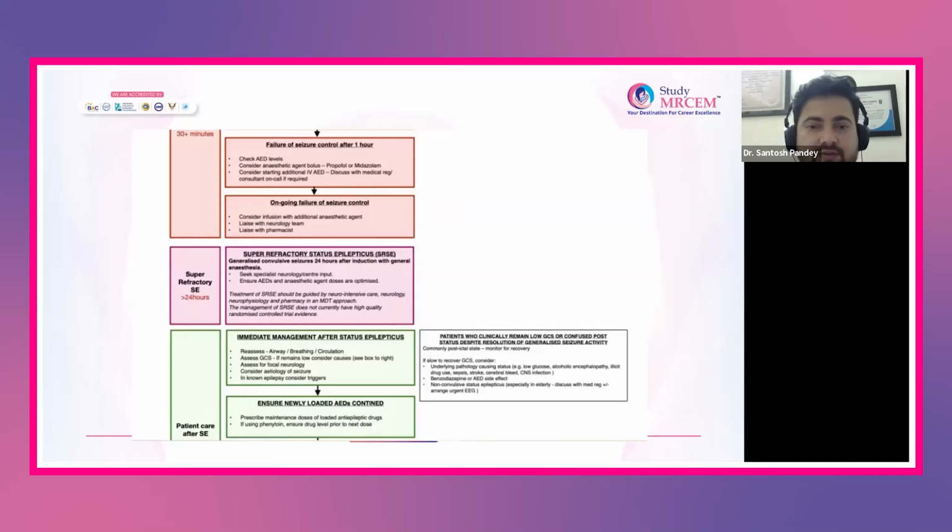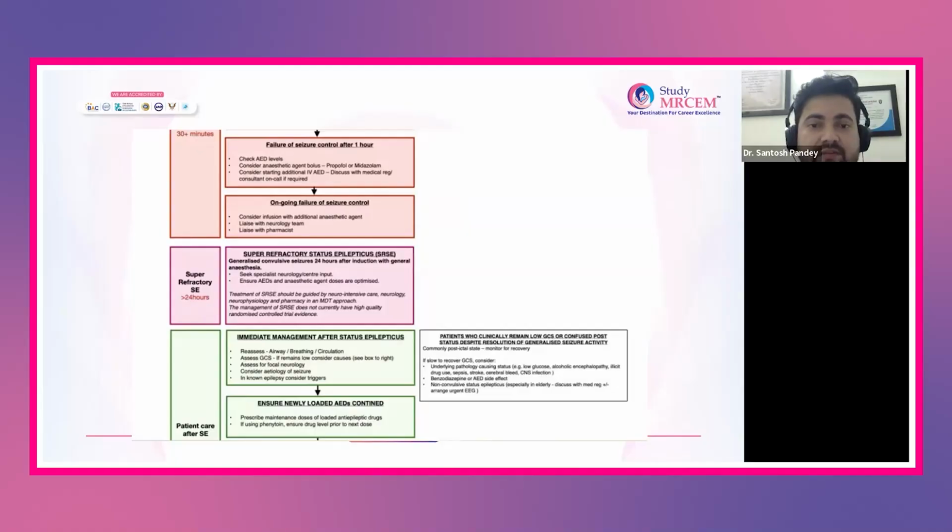Now, imagine the scenario has settled, so the examiner gives you the option, okay, the seizure has settled. So status epilepticus is settled. Now what will you do in that case? In that case, again, your role is important. Again, you follow the ALS protocol, you check for the ABC. You can go to the ABCD protocol again, and then you have to check the airway, breathing, circulation, and then assess the GCS.